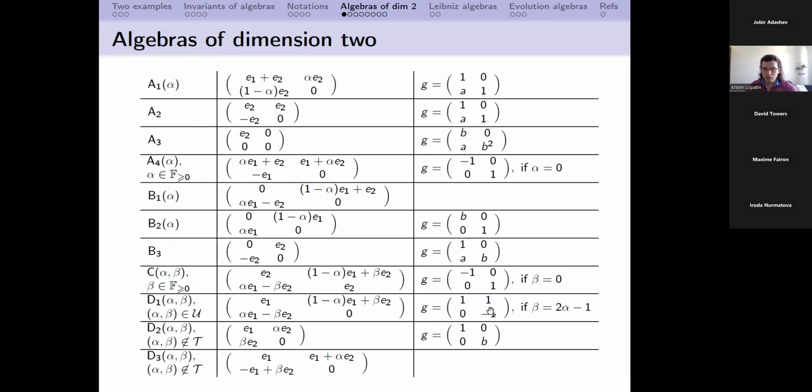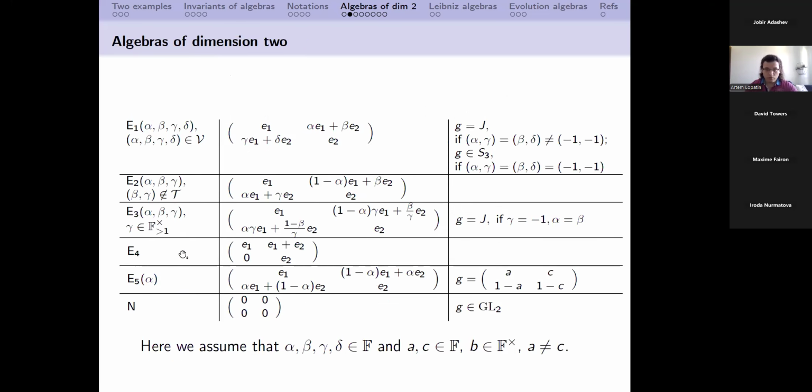And in the last column are written the automorphisms of this algebra which are not trivial. So sometimes an automorphism may depend on some letter. Then of course we always assume that the determinant of this matrix is not 0. And so here this classification goes on. Sometimes these algebras depend on 4 parameters.